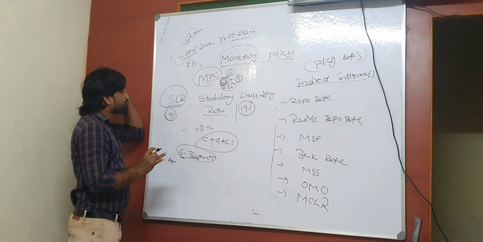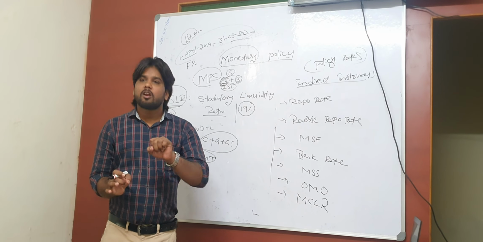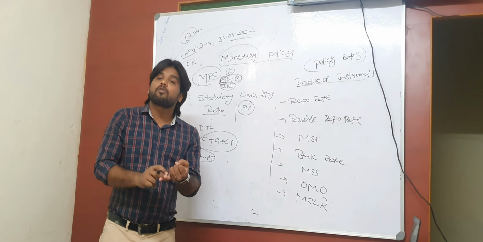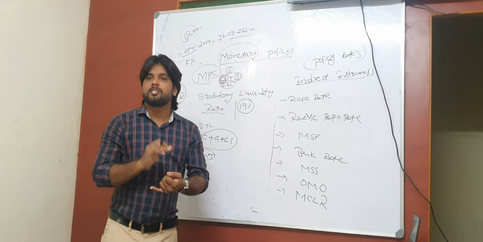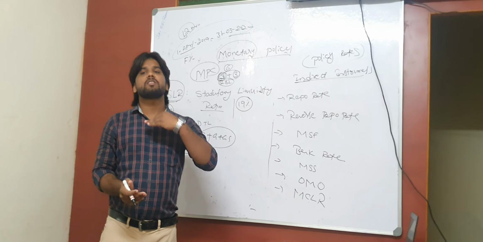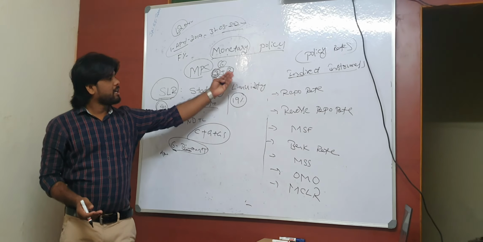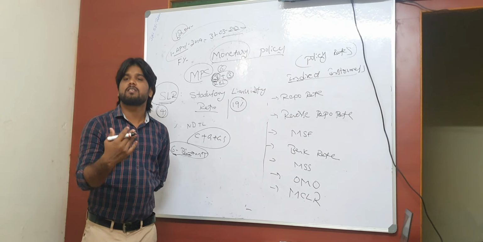So in that meeting of the bi-monthly policy, by considering a lot of factors, like what is the economic growth of our nation, what is the percentage of inflation right now in our nation, whether it is in controllable limit or not. By considering all these factors and figures, either CRR or SLR or the things that I am going to discuss, repo, reverse repo, these numbers, they will decide.